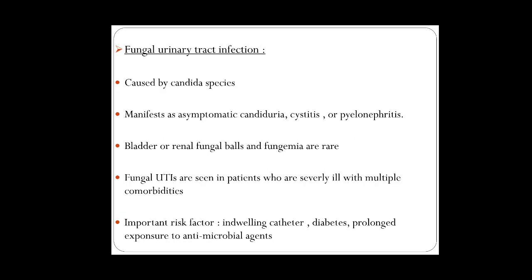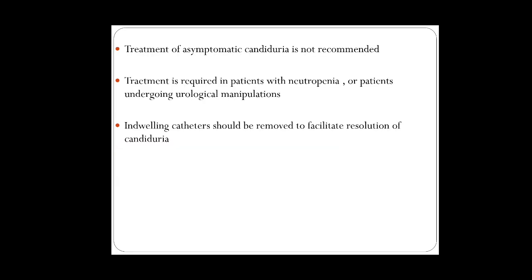Fungal urinary tract infection is most commonly caused by Candida species. These are usually seen in patients who are severely ill with multiple comorbidities. What are the risk factors? Risk factors are indwelling catheters, diabetes, and prolonged exposure to antimicrobial agents. Treatment is not given in patients who are asymptomatic. You treat patients who are severely septic, such as those with neutropenia, patients undergoing urological manipulations, and indwelling catheters should be removed to facilitate resolution of candiduria.